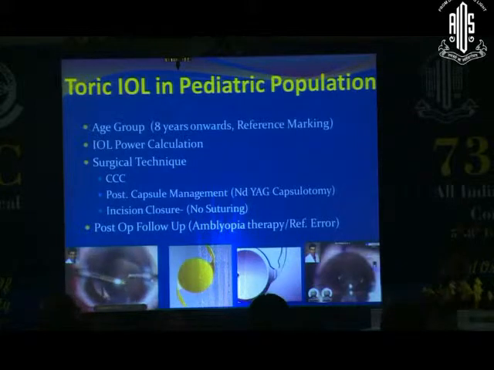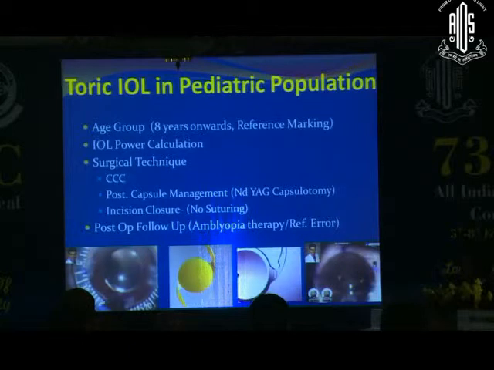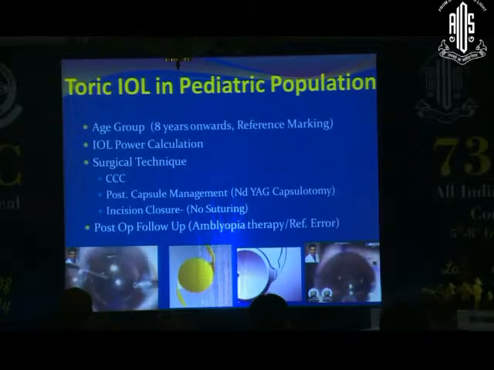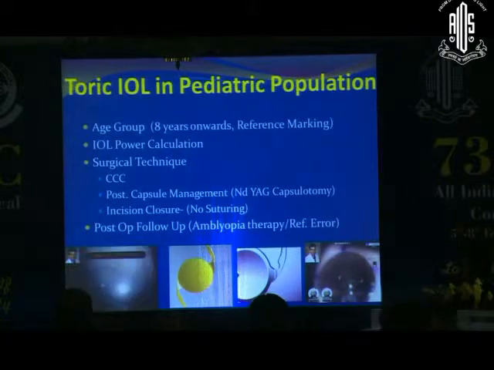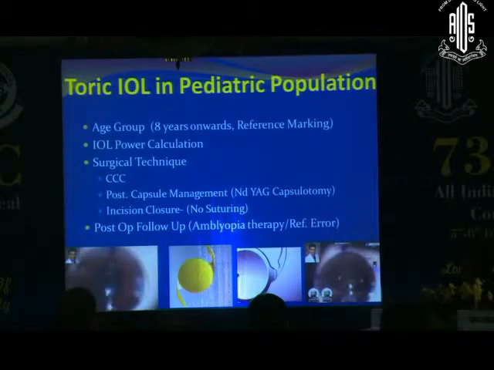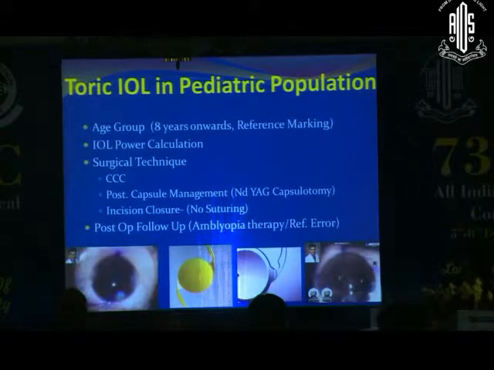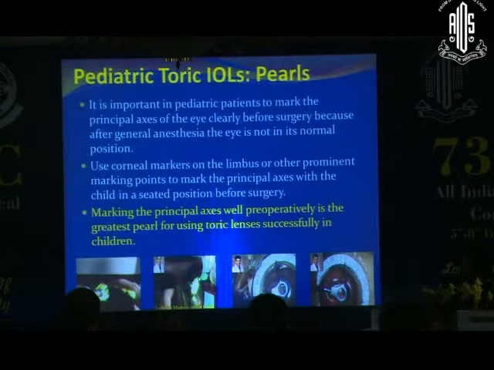Most of the children also require suturing of the incisions, which can alter the results or outcome of toric lenses. In the post-op follow-up period, of course, we have to pay attention to amblyopia therapy and to the changing refractive error, because refraction keeps on changing.